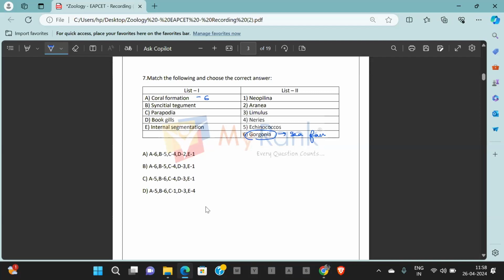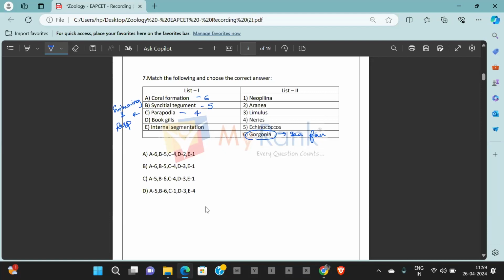Syncytial tegument is found in phylum Aschelminthes. And which of the following is an example for Aschelminthes here? Echinococcus. So D goes with 5 from list 2. Parapodia. Parapodia are the locomotory structures helping in swimming in the sandworm, that is Nereis of annelids. Now, parapodia also have another special function. Parapodia are responsible for swimming in Nereis, and they are also helping in respiration in Nereis. So the answer for C becomes 4.